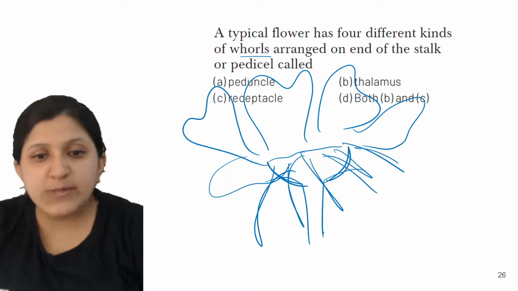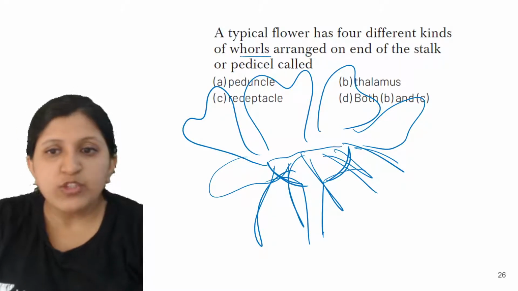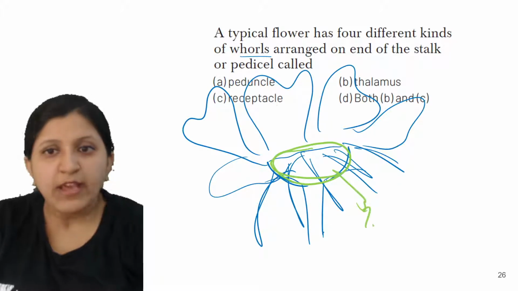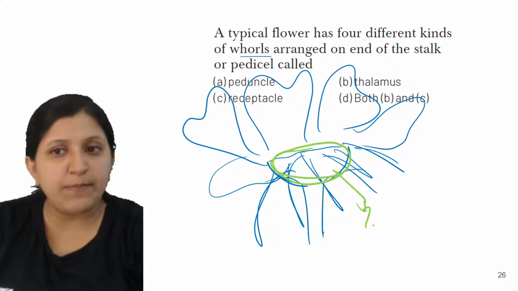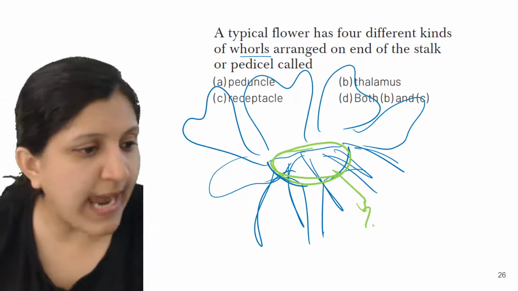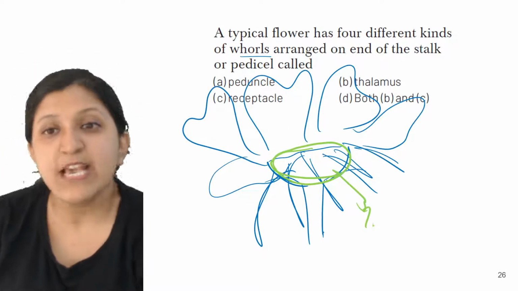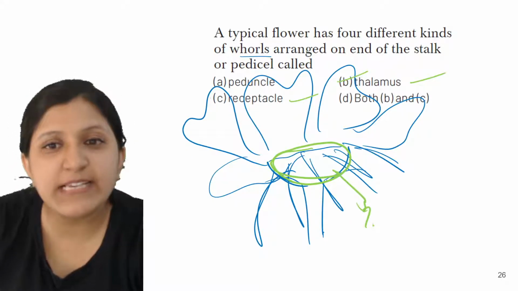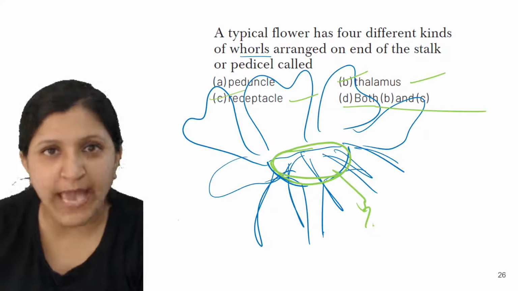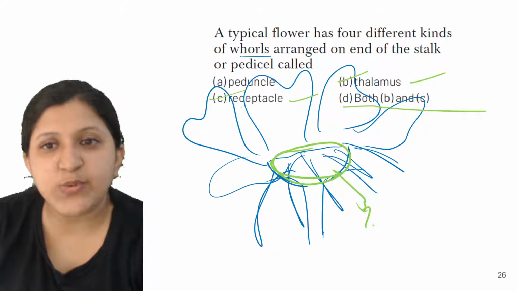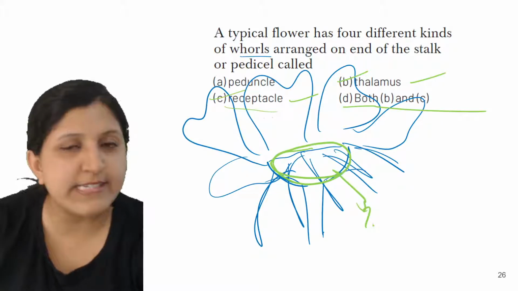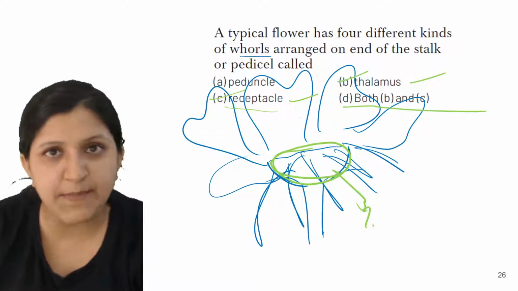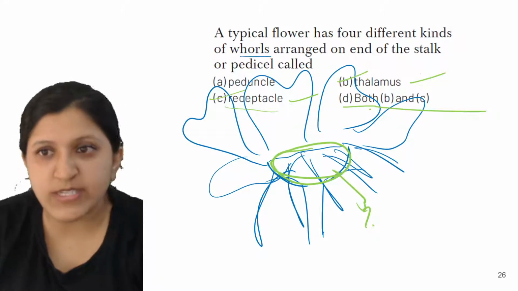So what is this part? I'll highlight that. What do we call this particular part? Peduncle, thalamus, receptacle, or both B and C. Yes, thalamus and receptacle are one and the same. So the answer is both B and C. You can remember this one. This is a new term, I understand, because you do not have this in your book. So it is both B and C, the correct answer.